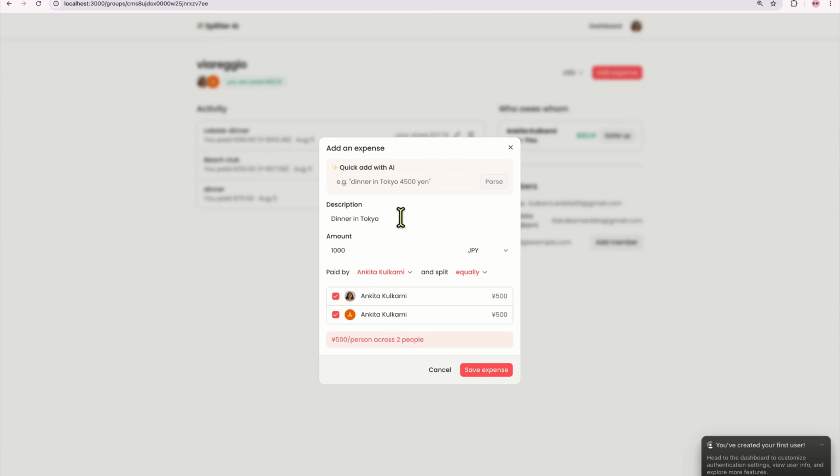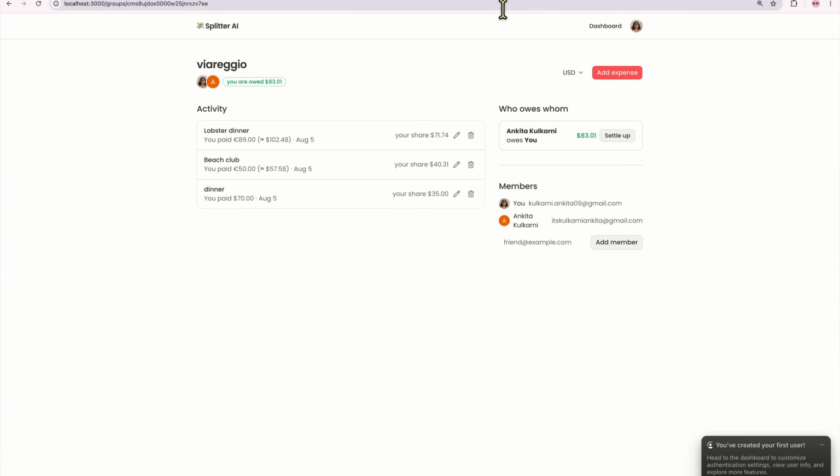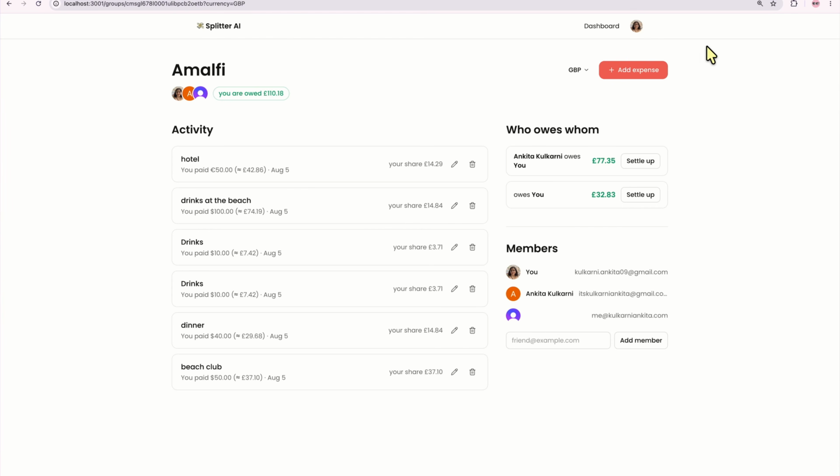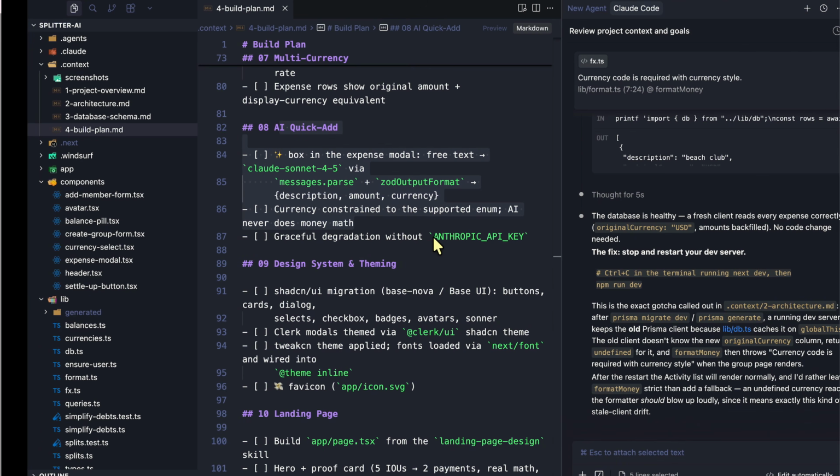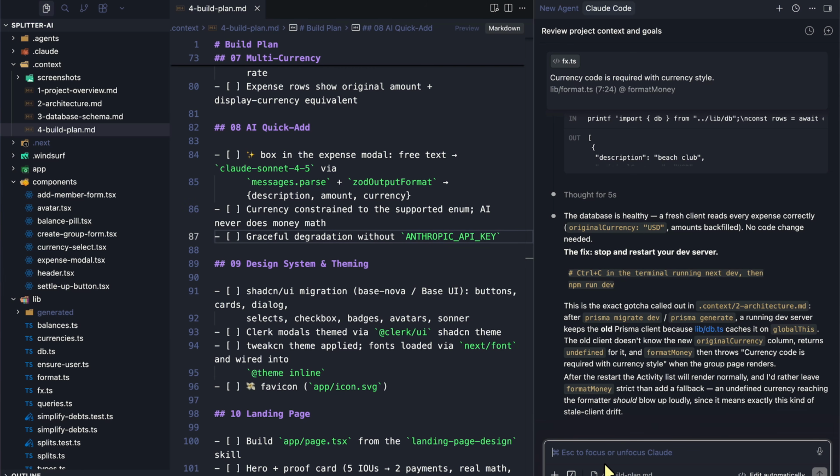This way, we don't need to manually type everything. We could also just use voice to say that and add the expense quickly. So that's exactly what we want to build today. So if we head over to our application right here, when you click on add expense, right now we have this quick add, but we really don't have it hooked up with AI. So that's what we want to do. So the next step is we can give it a prompt. Can I just type dinner in Tokyo 4,500 yen and have AI fill the form?